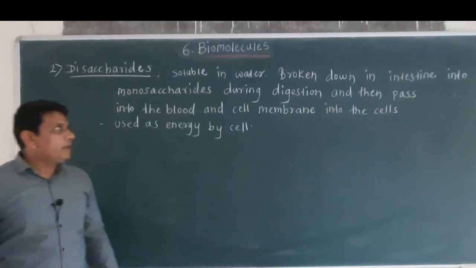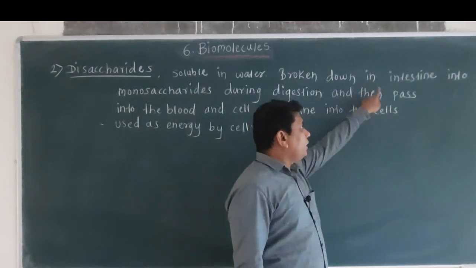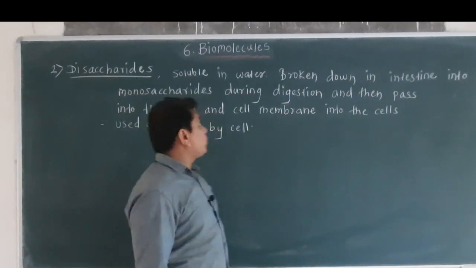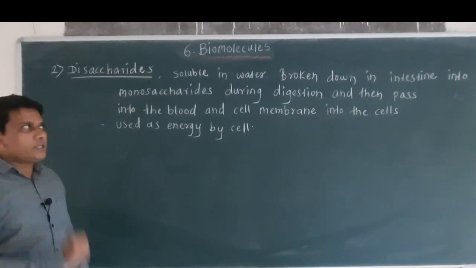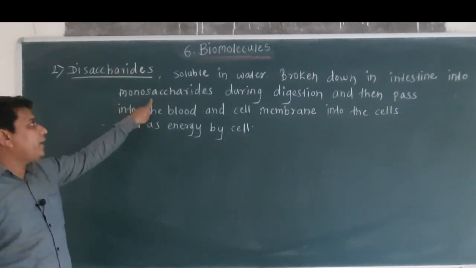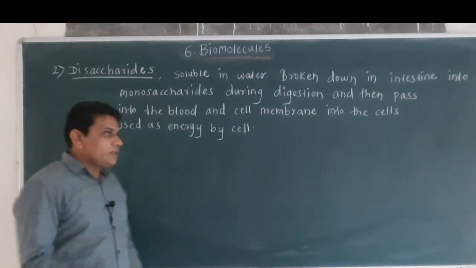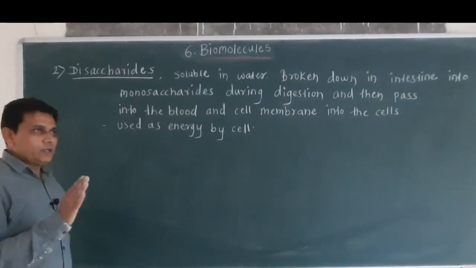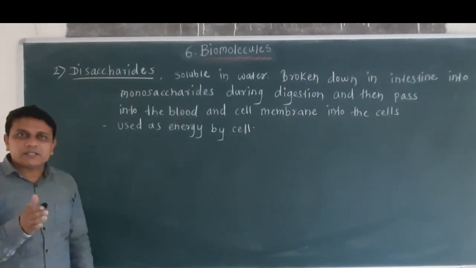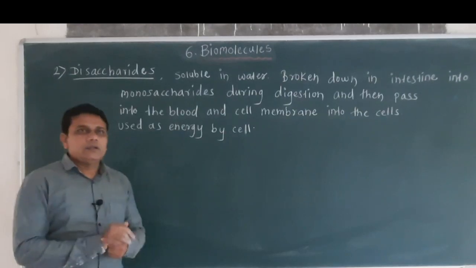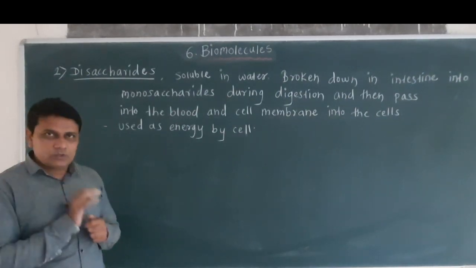Then disaccharides are broken down in intestine during the process of digestion, and these disaccharides are converted into monosaccharides, and then these monosaccharides further pass through the cell membrane and enter inside the cell,